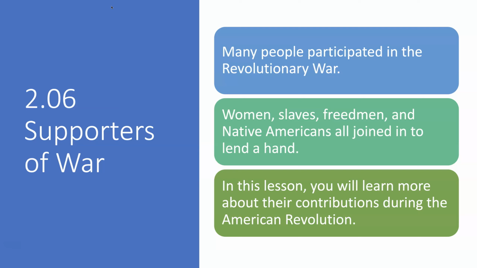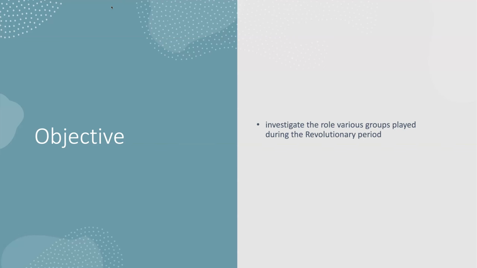2.06, the American Revolutionary War. Many people participated in the Revolutionary War. Women, slaves, freedmen, and Native Americans all joined in to lend a hand. In this lesson, you will learn more about their contributions during the American Revolution. The objective is to investigate the role various groups played during the American Revolution.